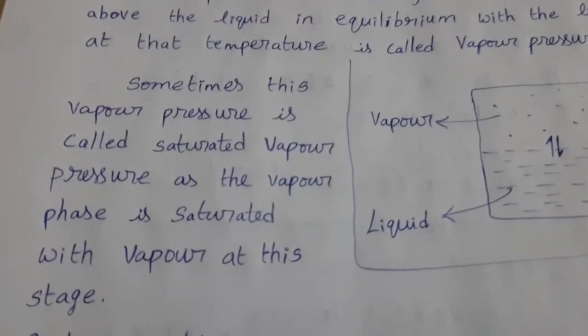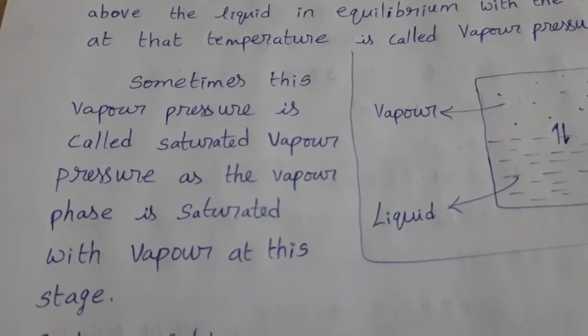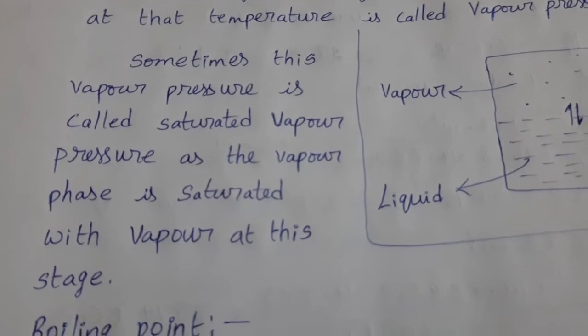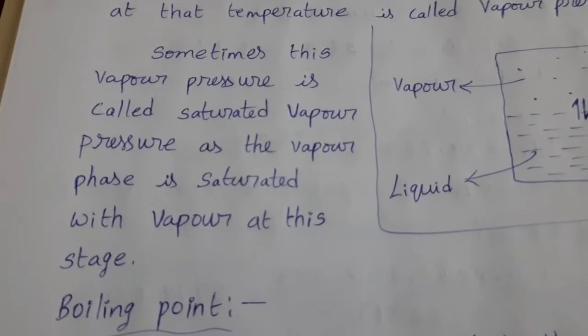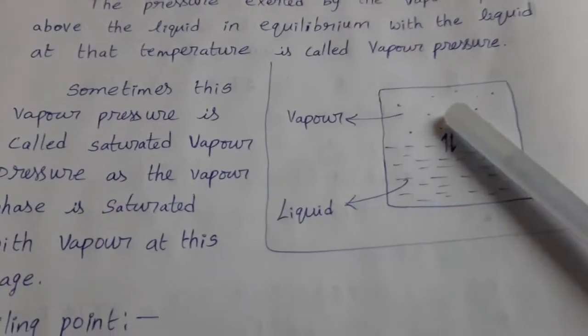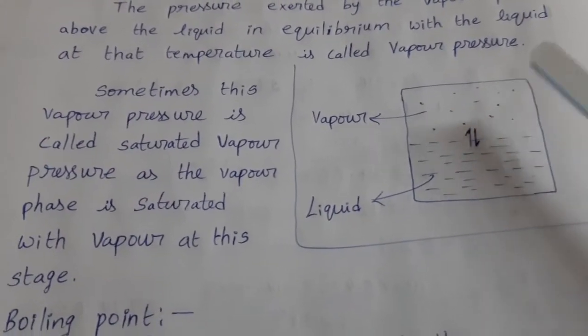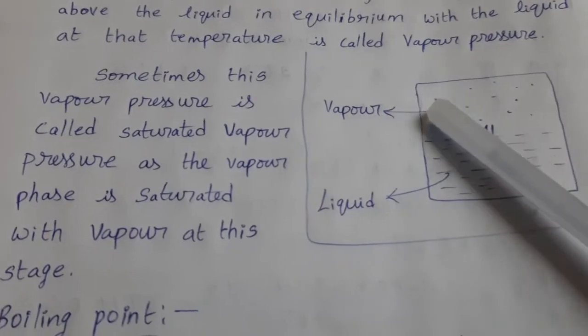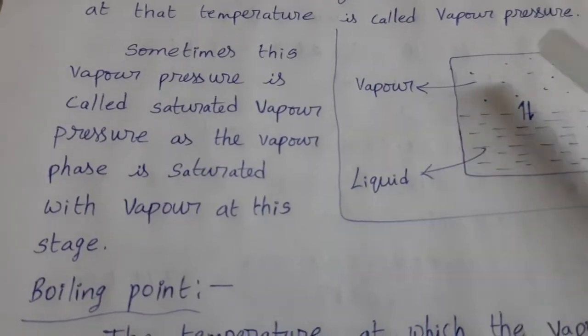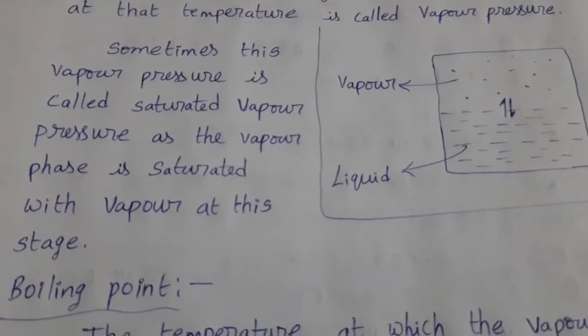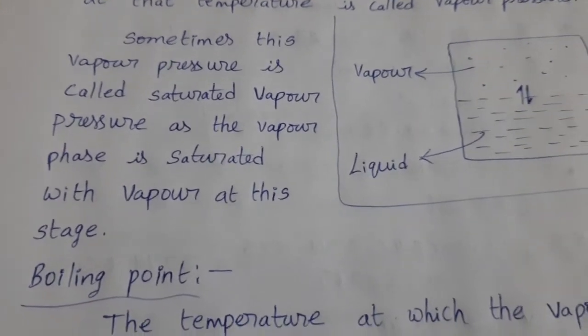Sometimes this vapor pressure is called saturated vapor pressure, as the vapor phase is saturated with vapor at this stage. This vapor pressure is also known as saturated vapor pressure because this place is fully filled, saturated with vapor of that liquid. That's why vapor pressure is also called saturated vapor pressure.